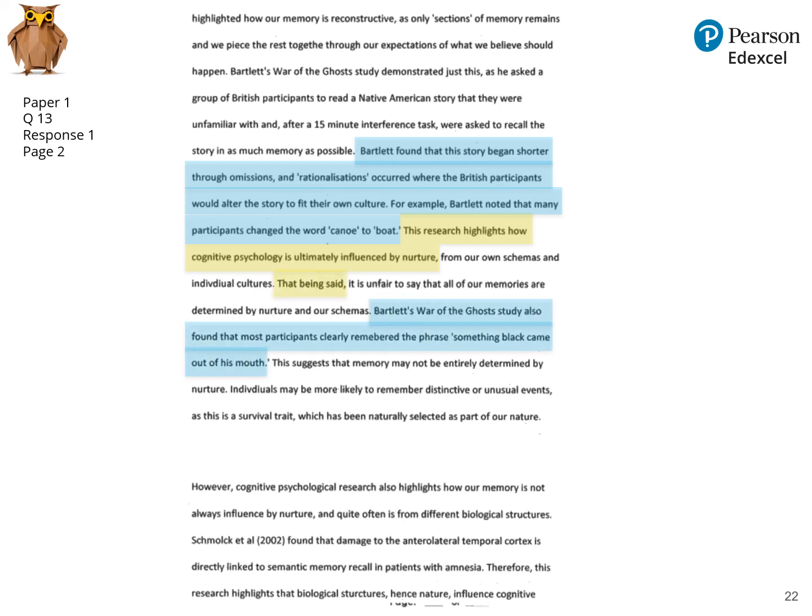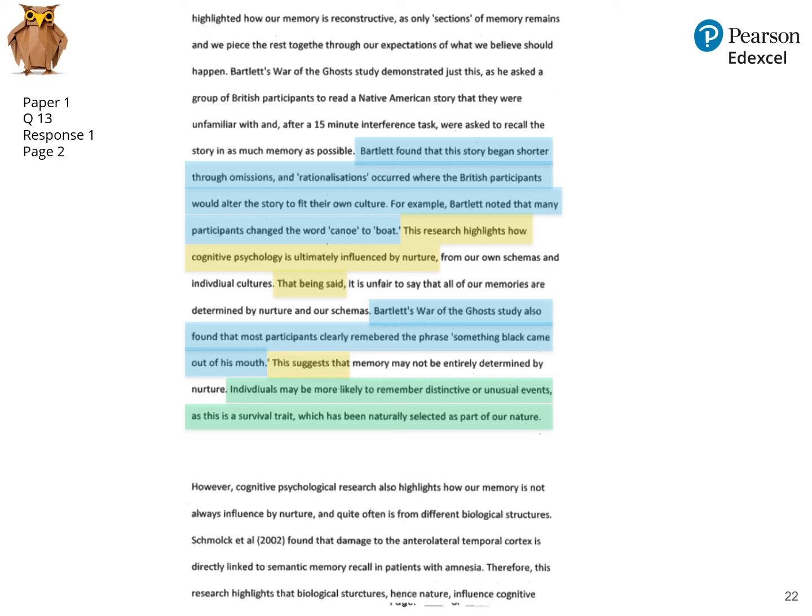That being said, another nice little phrase to introduce a competing argument here. And again, there's a finding which is clearly outlined very helpfully there. This suggests that. And this green section I've highlighted at the end of the paragraph is a good example of a kind of mini conclusion. In this case, a judgment is being given.